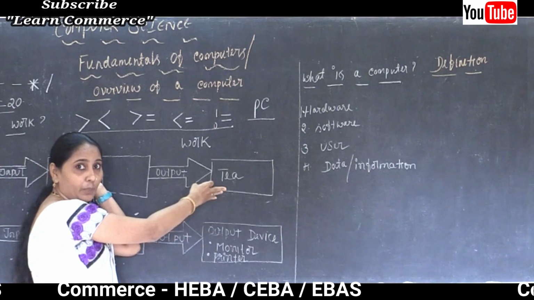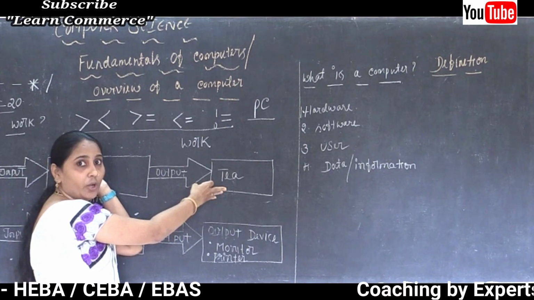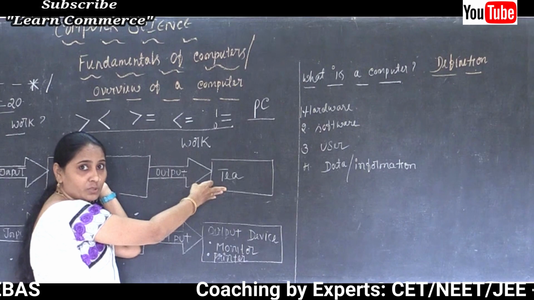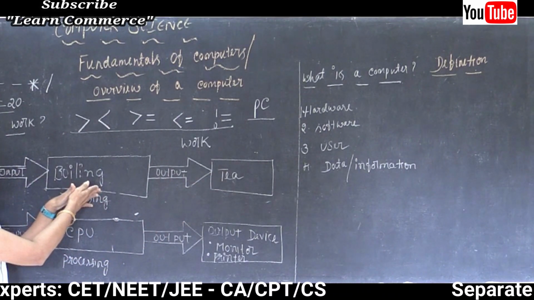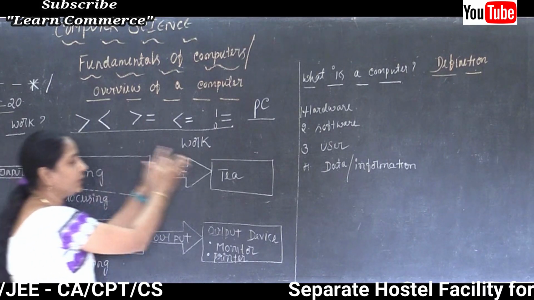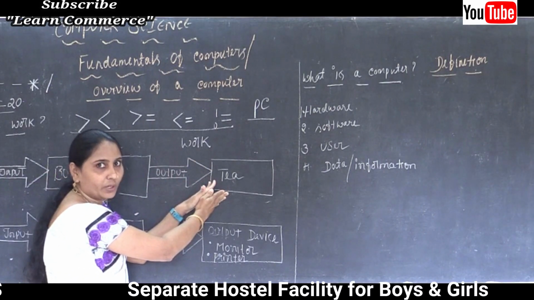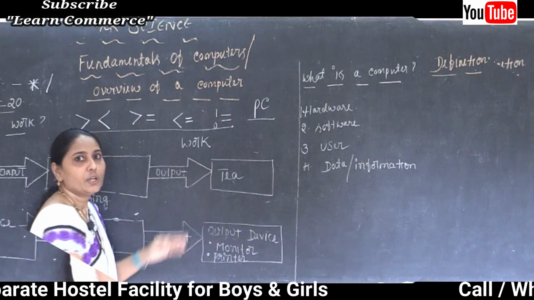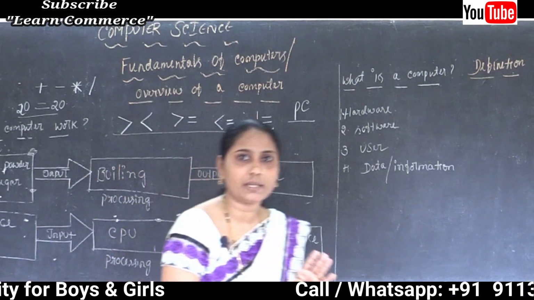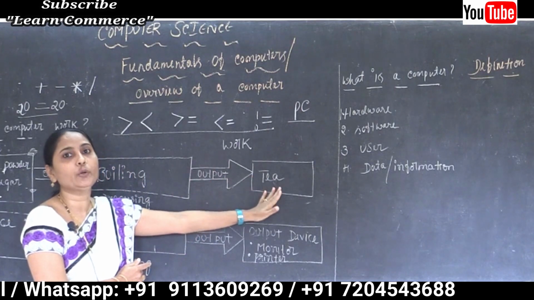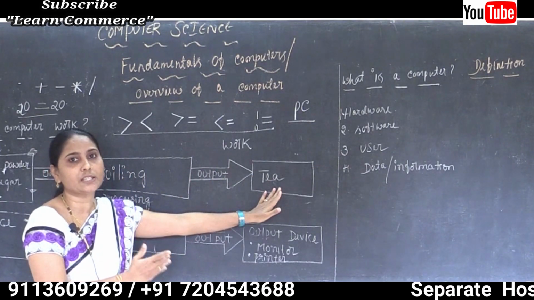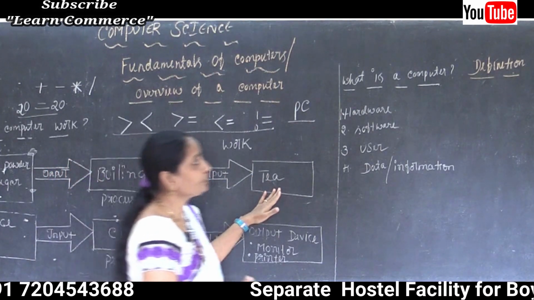The data we input through the keyboard or maybe by using the mouse, after such data we need to do some processing. After the processing we will get some output, correct? So it is used to store the data, recall the data, and finally process the data to get the output, or the result, or the information.